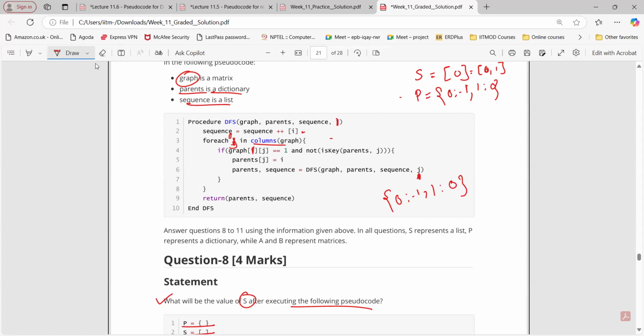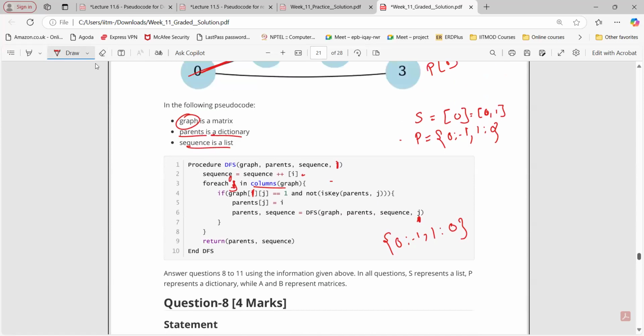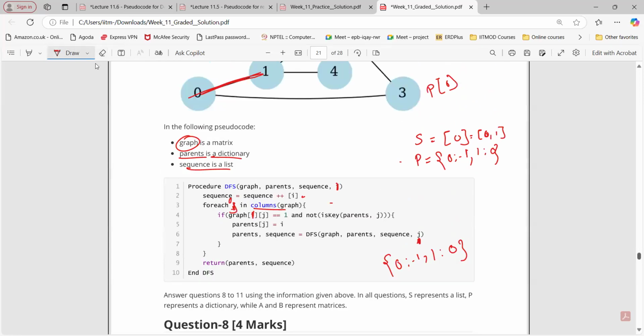Now whether from 1 to 0 can we go? Yes, sir, we can go. But what about this condition? Tell me. Now J is 0 here. 0 is present in the parent dictionary. Yes, sir, that is true, right? Not of true will be false. So the entire thing is false.